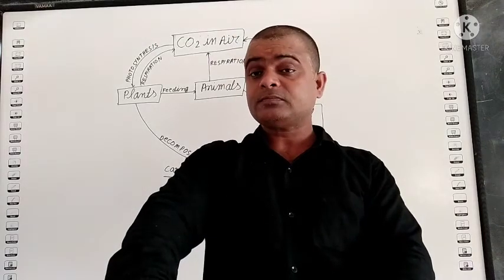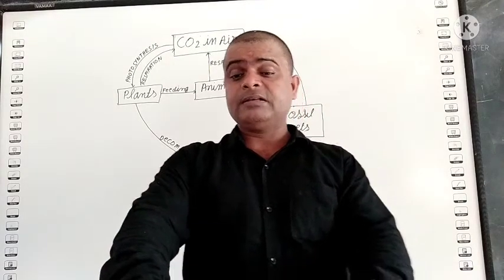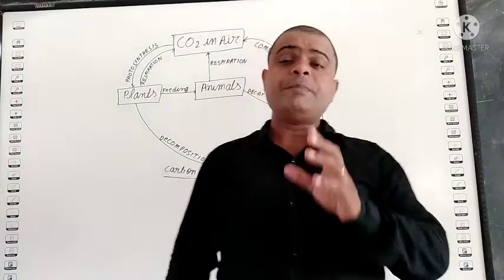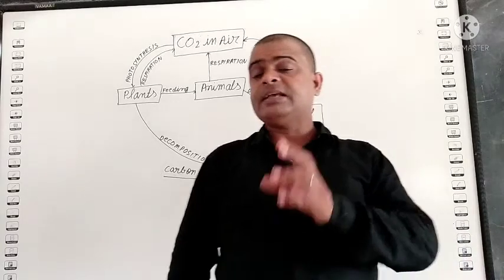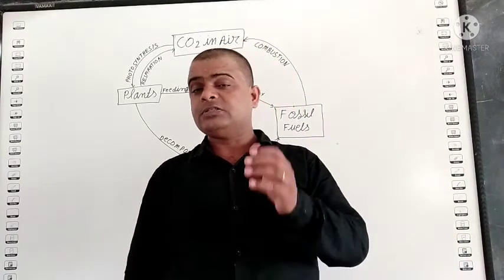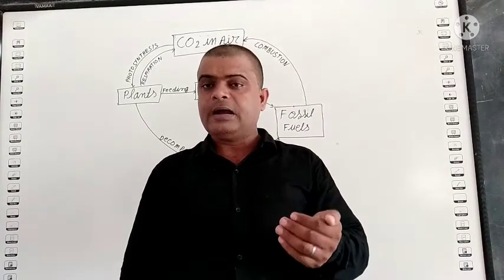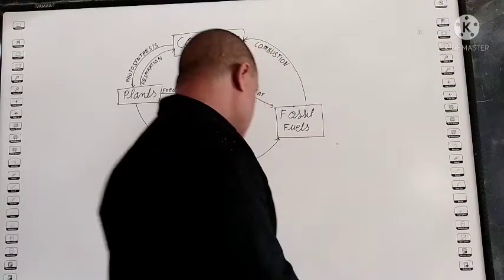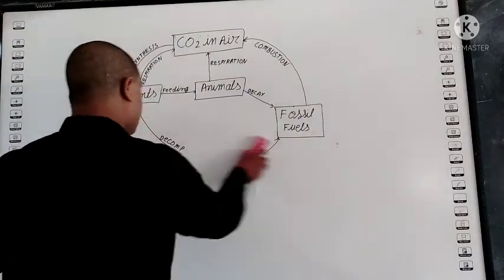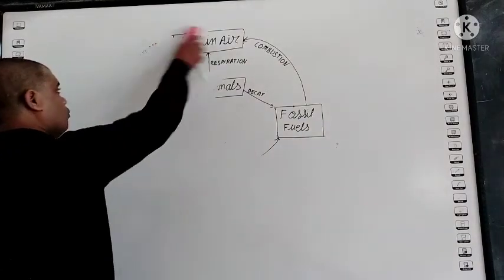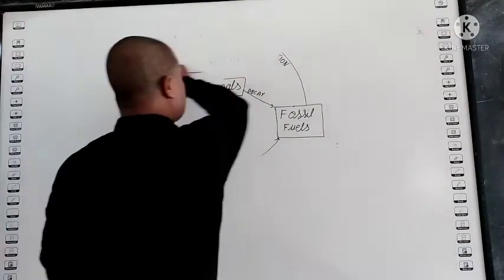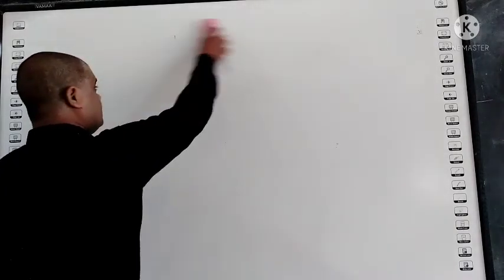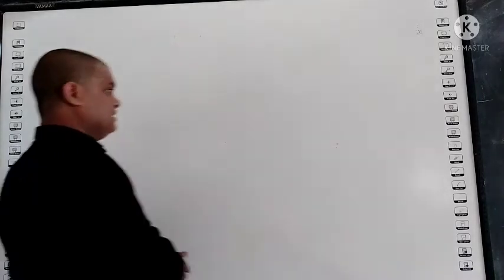Okay, student. Next one is carbon dioxide and the greenhouse effect. Student, the greenhouse effect is a big problem nowadays. Greenhouse gases means the gases which are released by plants or animals. Such gases are known as greenhouse gases. And greenhouse gases are responsible for global warming. You know, student, what is global warming? Global warming is the process by which the temperature of the atmosphere increases.